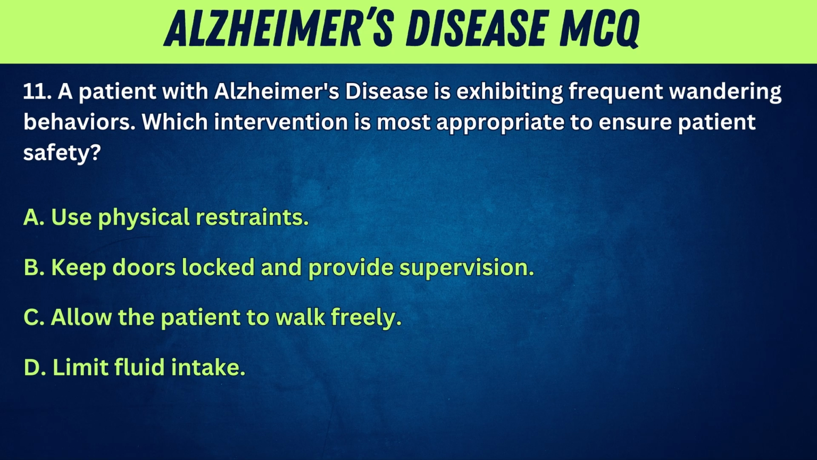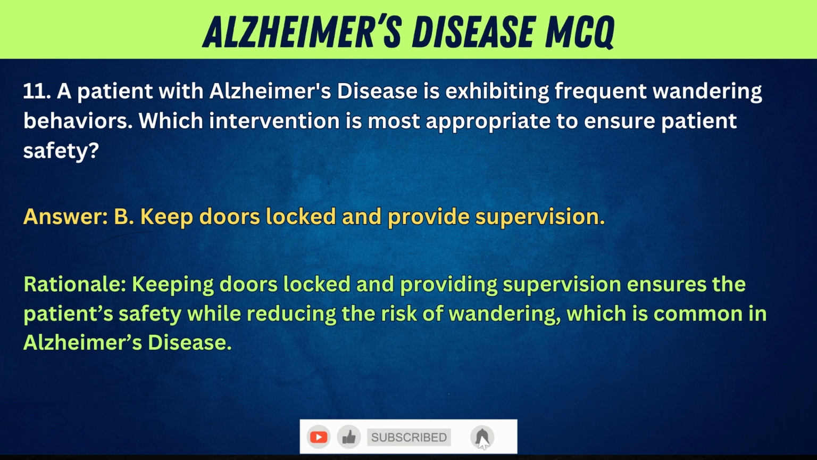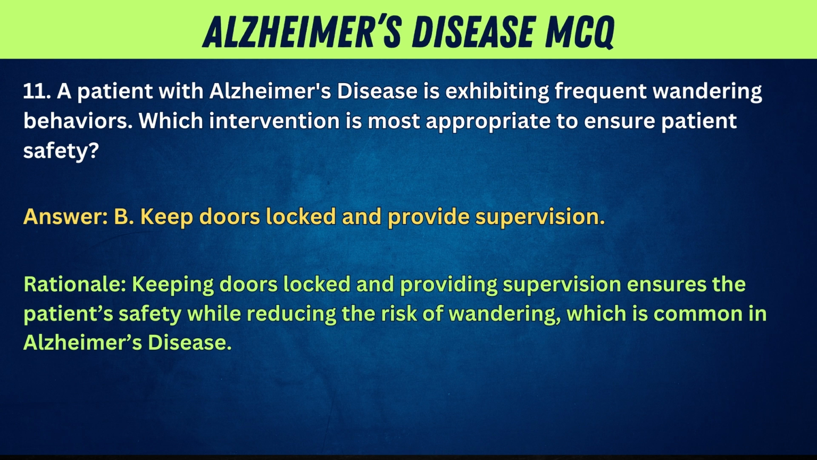A. Use physical restraints. B. Keep doors locked and provide supervision. C. Allow the patient to walk freely. D. Limit fluid intake. Answer: B. Keep doors locked and provide supervision. Rationale: keeping doors locked and providing supervision ensures the patient's safety while reducing the risk of wandering, which is common